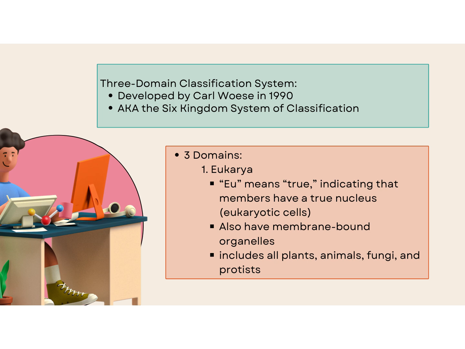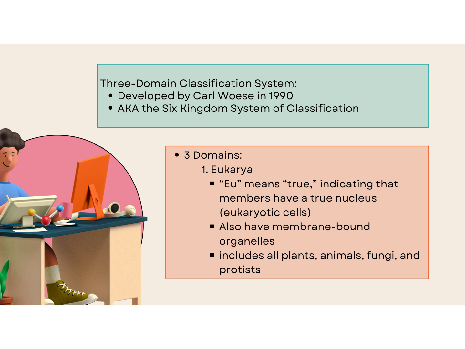Okay, again, I said there were 3 domains, and the 3-domain classification system was developed by Carl Woese in 1990. And it is sometimes also referred to as the 6-kingdom system because there are 3 domains and there are now 6 kingdoms. The first domain that we'll look at is Eukarya. These are made up of eukaryotic cells, so that's where it gets its name. Eu means true, and kary refers to a nucleus, so this is a true nucleus cell.